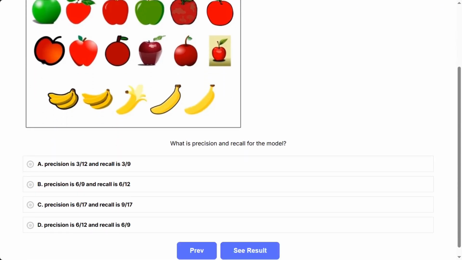A. Precision is 3/12 and recall is 3/9. B. Precision is 6/9 and recall is 6/12. C. Precision is 6/17 and recall is 9/17. D. Precision is 6/12 and recall is 6/9.